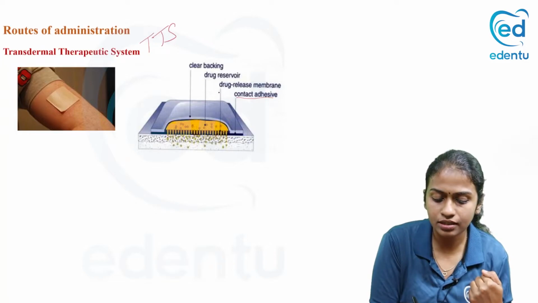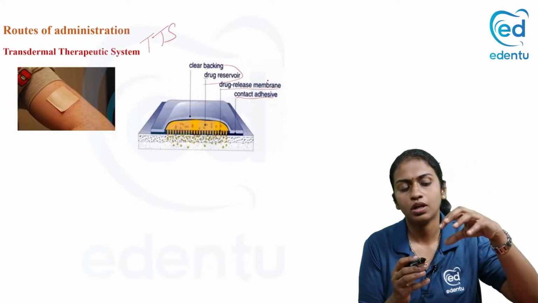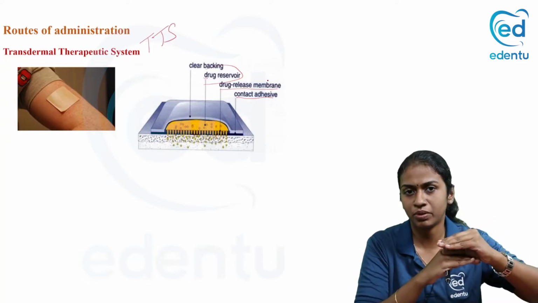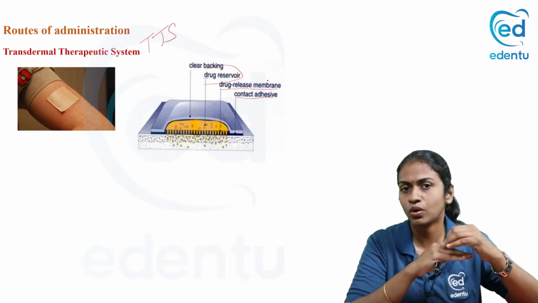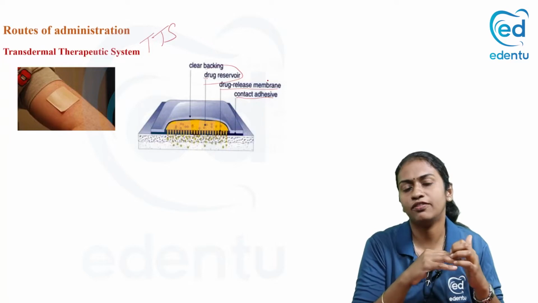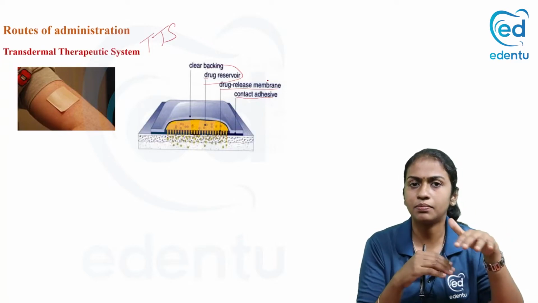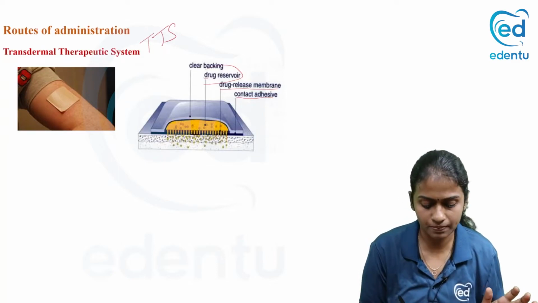Then there is a drug reservoir and a drug release membrane. Behind the reservoir, there will be a drug release membrane. Through this drug release membrane, the drug contained in the reservoir will be slowly diffusing into the body. Okay, and then there is a backing layer. So these are the different parts of the transdermal patch.